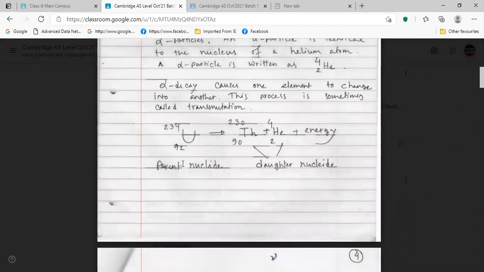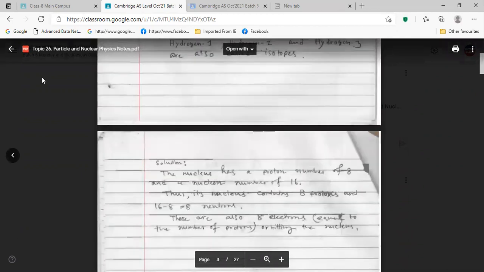Farhan, are you writing? Yes, sir. Write the topic name, topic 26, atomic and nuclear physics. According to your book, it is particle and nuclear physics.